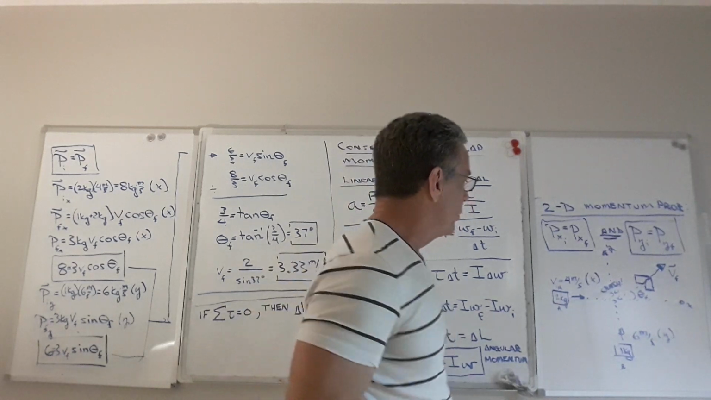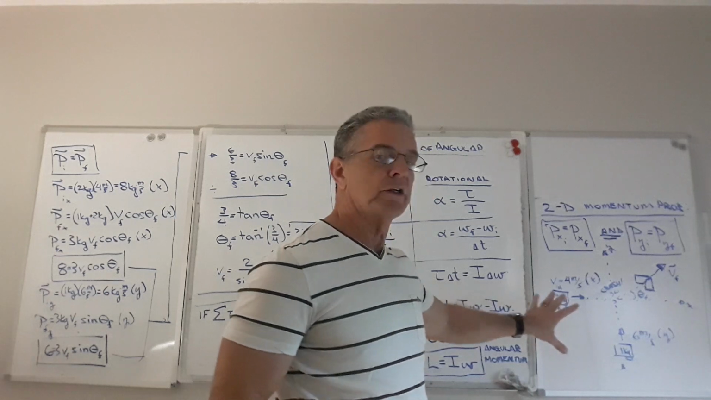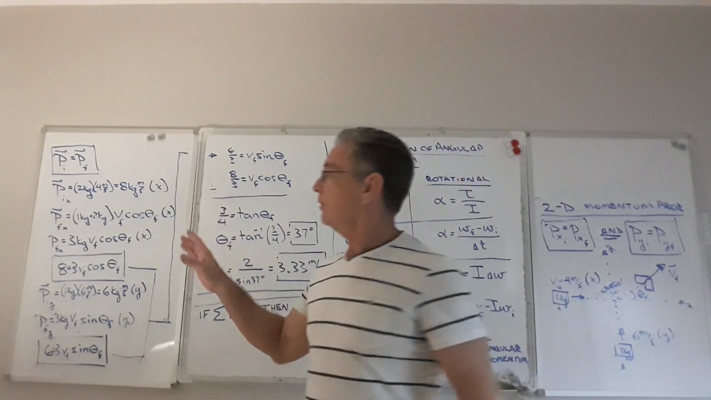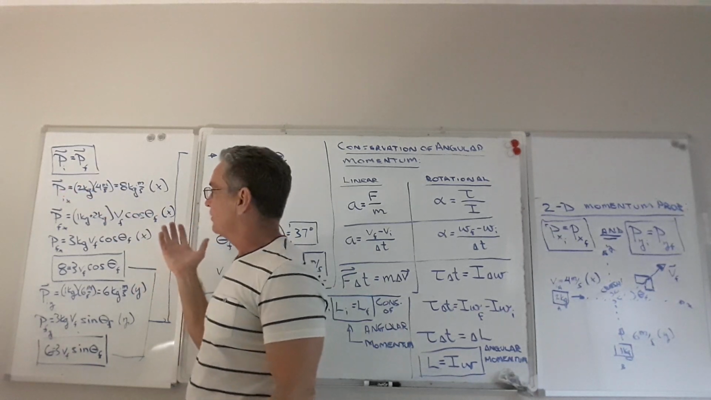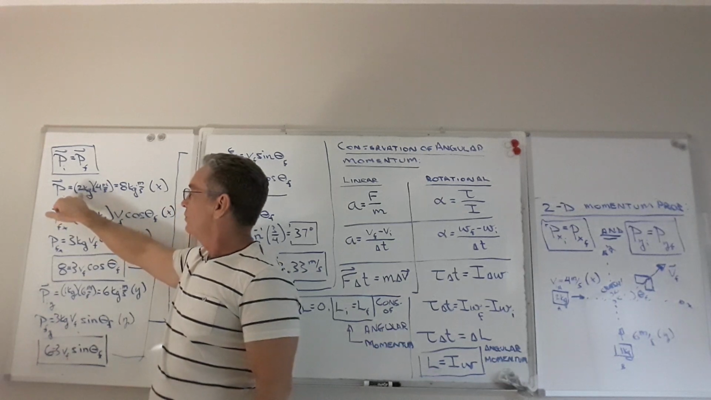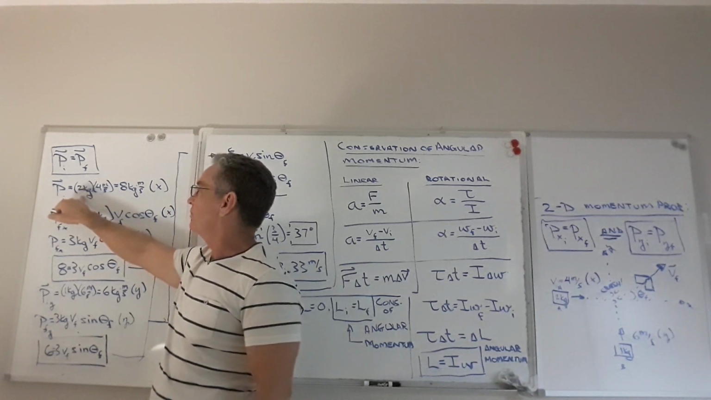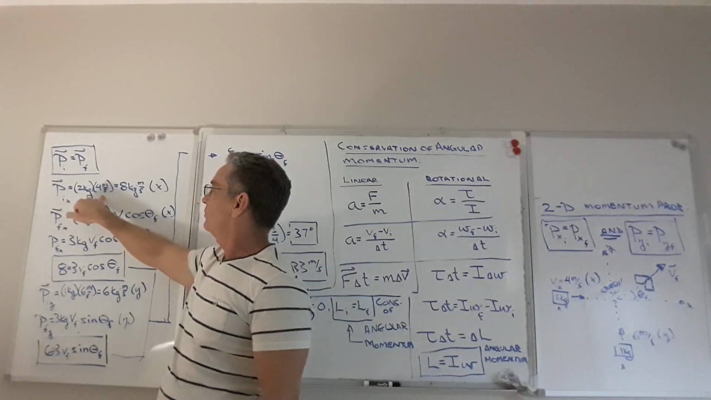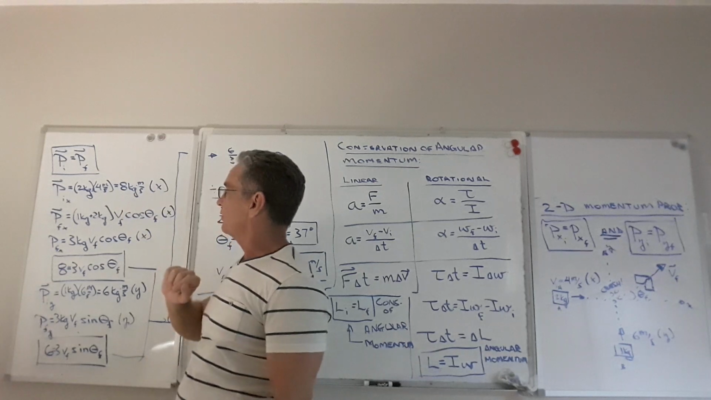Okay, so remembering that one single 2-dimensional problem is 2 one-dimensional problems. Come on over here. We're using the initial is equal to the final momentum, conservation of momentum. In the x direction, the initial momentum is the momentum of the block that's sliding in the x direction, 2 kilograms, its mass times its velocity, 4 meters per second. You get 8 kilograms meters per second in the x direction.